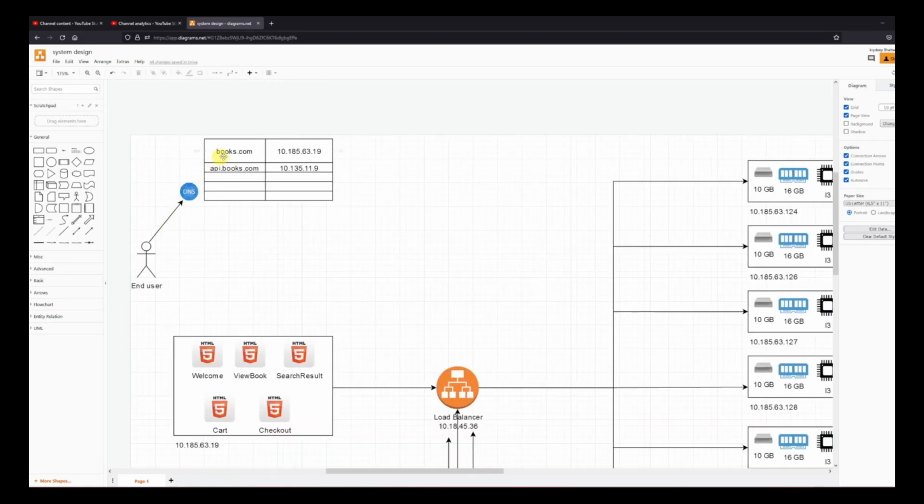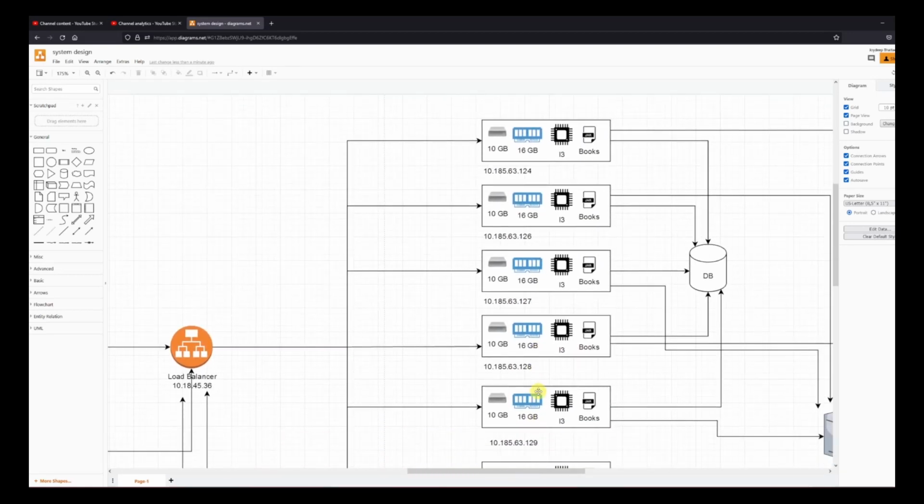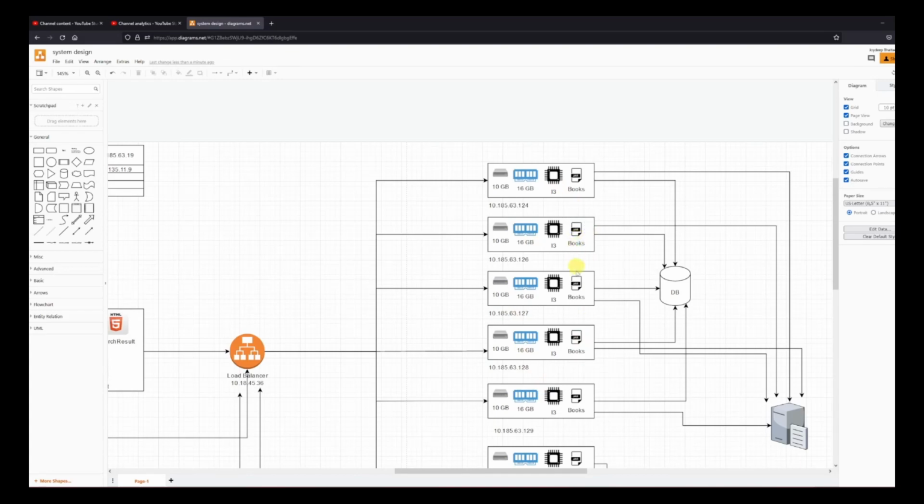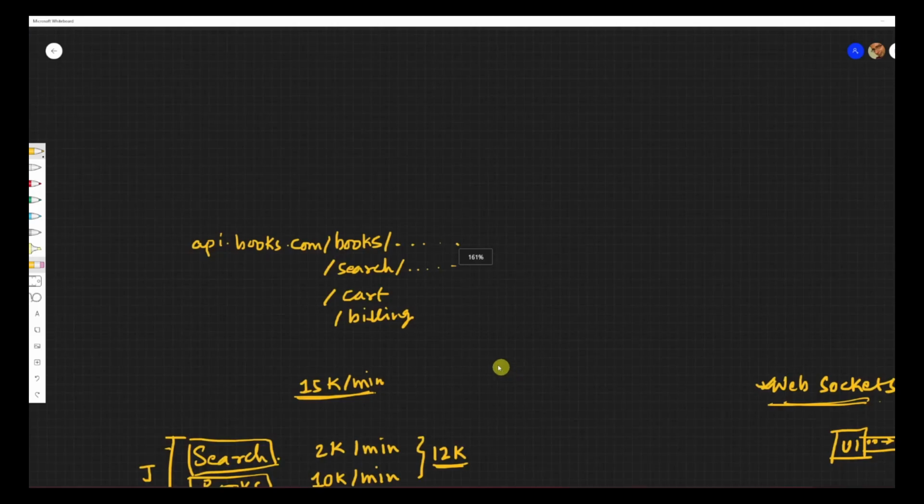So it will look like this. When you type books.com on your browser, it opens this. And when books.com tries to add a book or view a book, it all goes to api.books.com, which goes to this load balancer. This load balancer by default will do a round robin between the books instances over here, and it's going to serve your request. So we'll be having these 4 APIs.